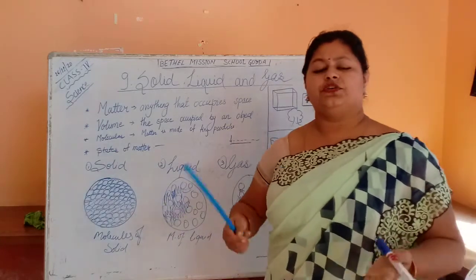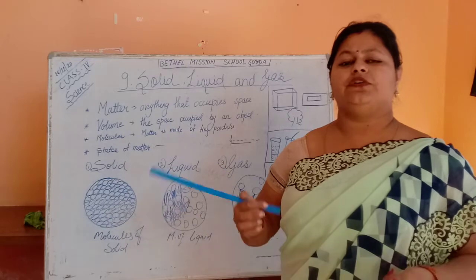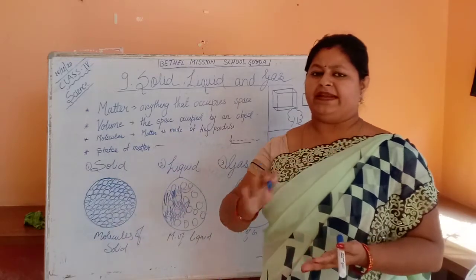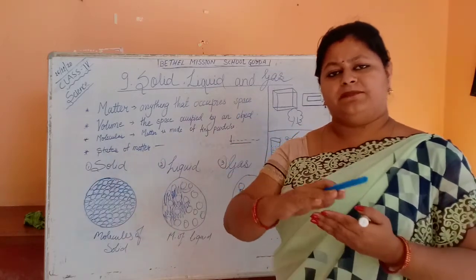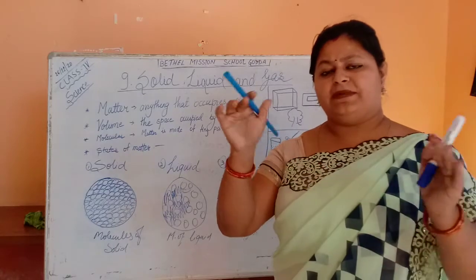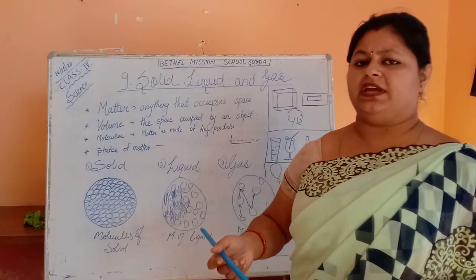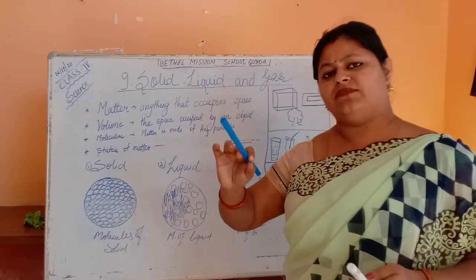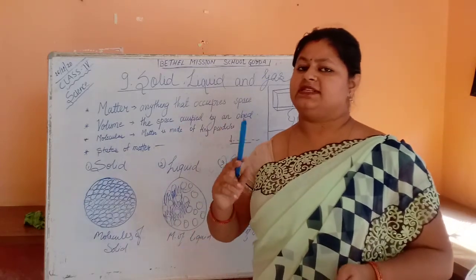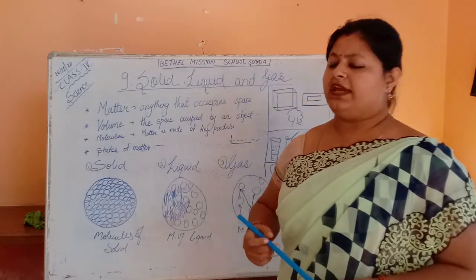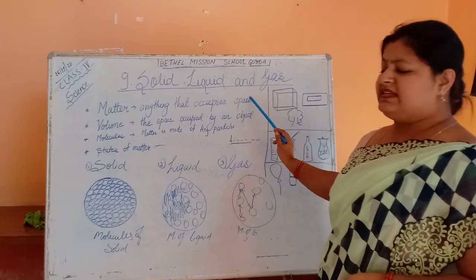You cannot see the air, but you can feel the air. You can also take the example of a football. When you take a flat football, it is completely flat, but when you pour some air in it, what will happen? The size of the football changes and it becomes round, and you can use it for playing. So by the change in the football's shape and size due to the air, it can be understood that air occupies space and has mass.